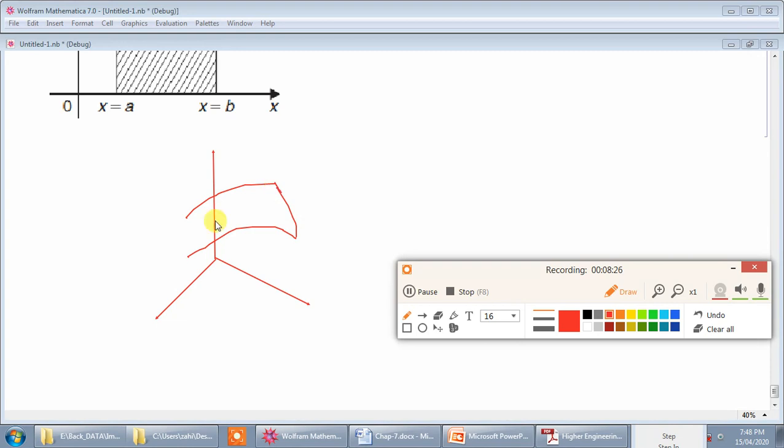Suppose that this is the surface, and that surface is nothing but z equal to f of xy.